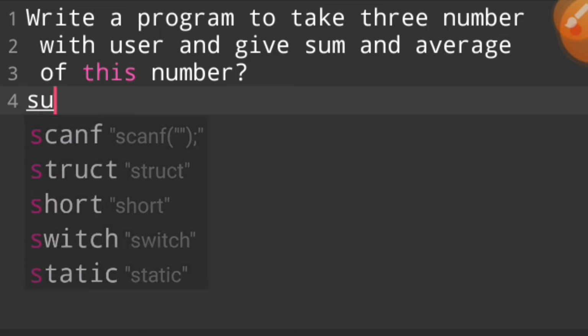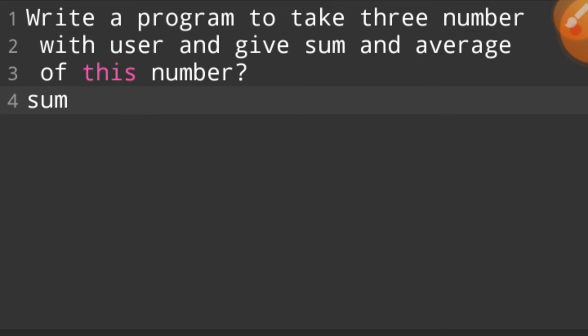So the formula of sum is, if we take three numbers, sum is equal to num1 plus n1 plus n2 plus n3. Sorry, in this case we write minus, this is extra, and then we divide by 3. The formula of sum is so natural.